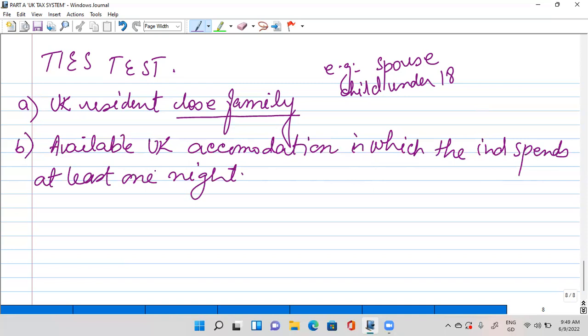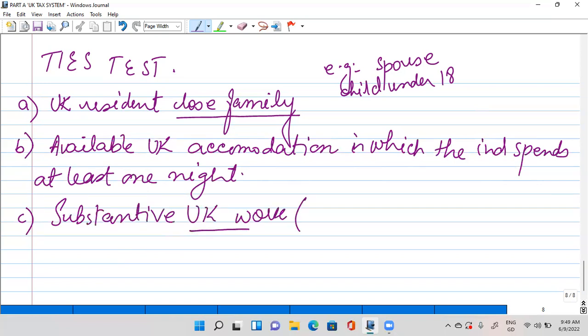If he has done so, it means he's meeting the tie. Okay. The second one says substantive UK work. Okay. And what does this mean? UK work means a job as well as self-employment. Okay, this is the third type.